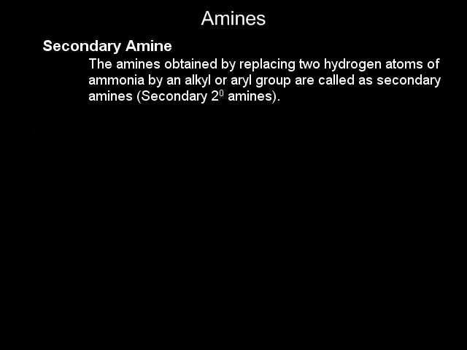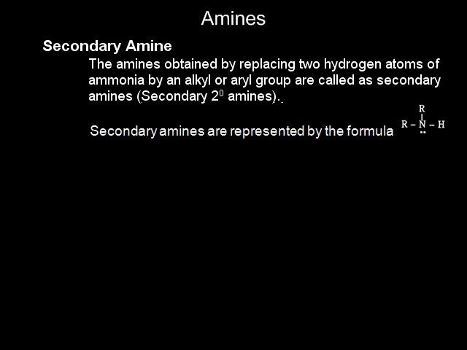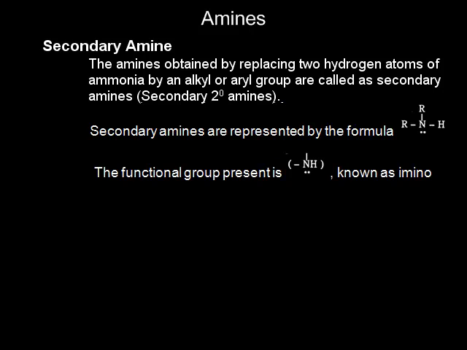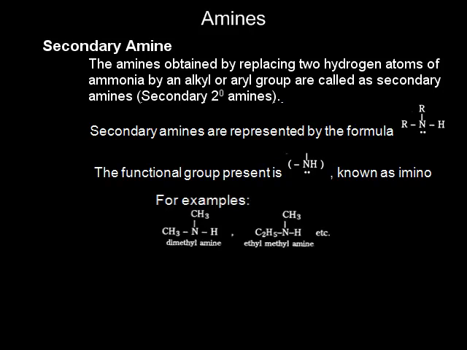Secondary amine. Amines obtained from ammonia by replacing 2 hydrogen atoms by alkyl or aryl group are called secondary amines. Secondary amines are represented by the formula R2NH. The functional group present is NH, known as imino. For example, dimethylamine, ethylmethylamine, etc.